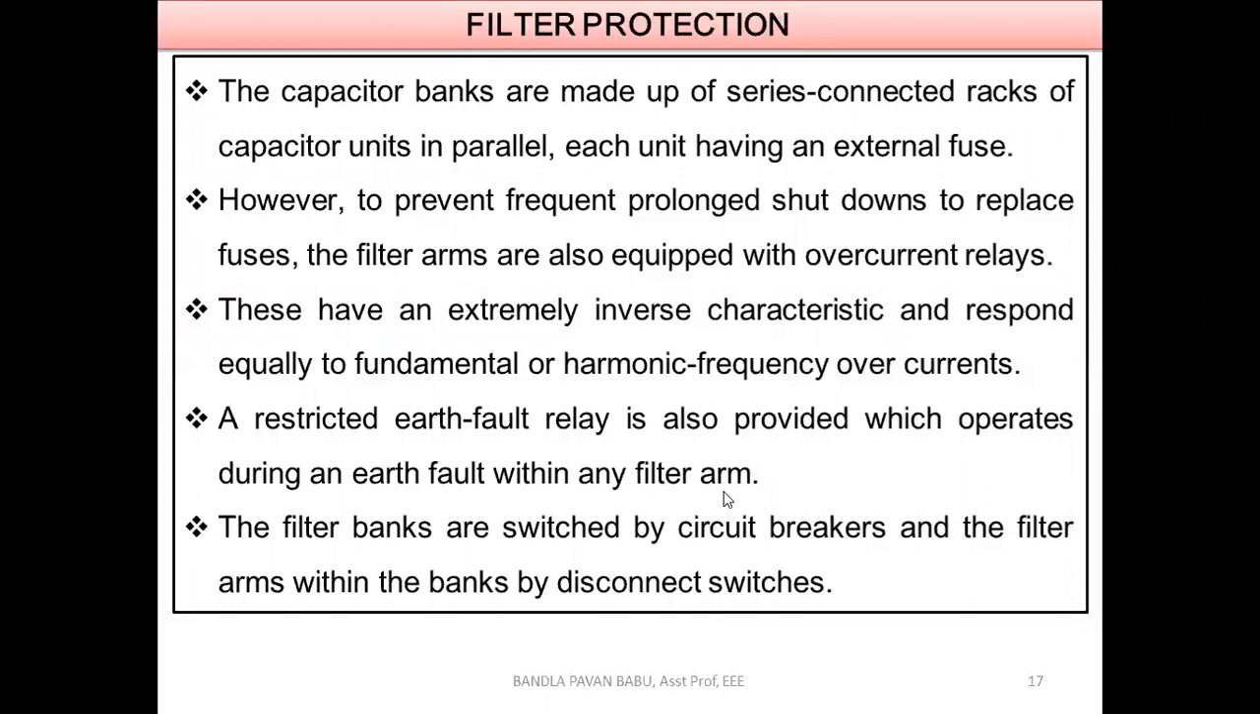Okay. So finally, the filter banks are switched by circuit breakers and the filter arms within the banks by disconnecting switches. Okay. So filter banks in the sense of parallel connected filters at the AC ends. We are going to connect circuit breakers for additional protection. So this is about the filter protection and the concepts of overcurrent protection in HVDC.